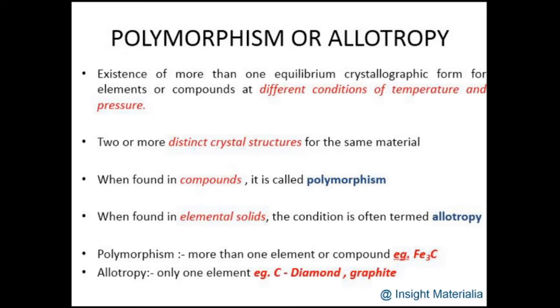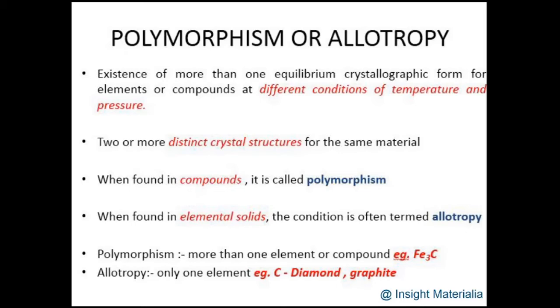Carbon can exist in two crystal structures. One is the diamond crystal structure, another one is the graphite crystal structure. Graphite is a layered bond, diamond is a little more complex crystal structure. If it exists in this condition, it is called allotropy since carbon is in elemental form. So the ability to exist in different crystal structures but showing the same chemistry is called polymorphism and allotropy.